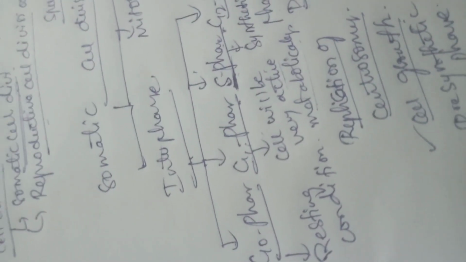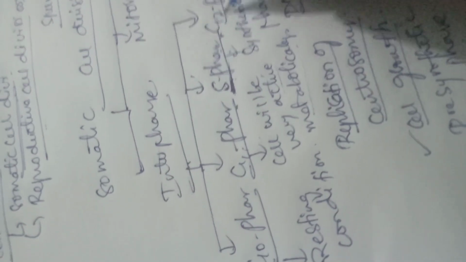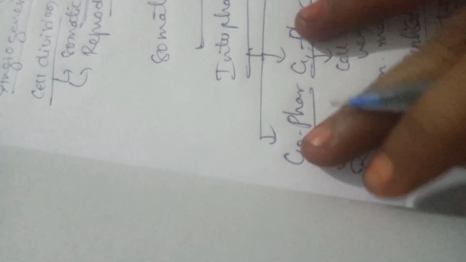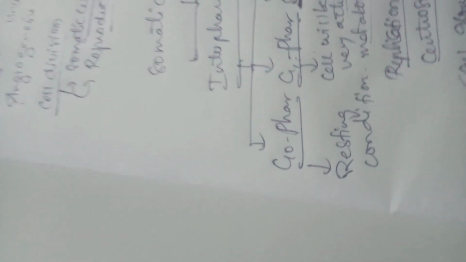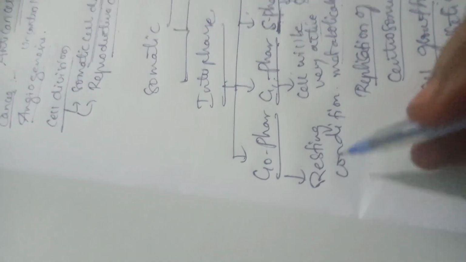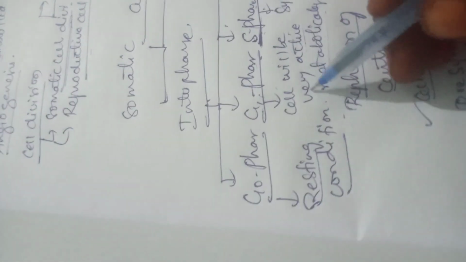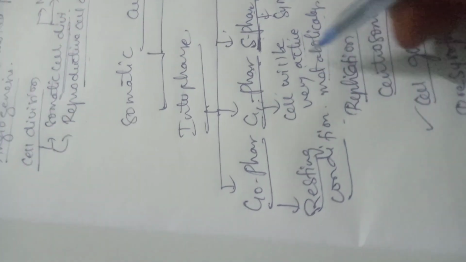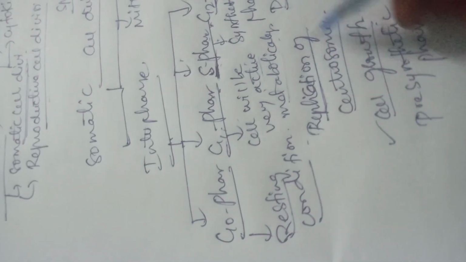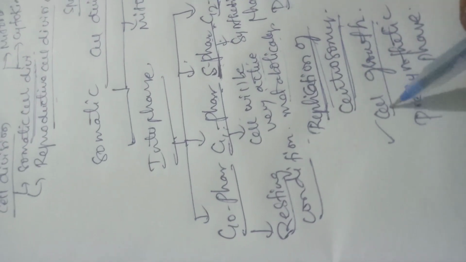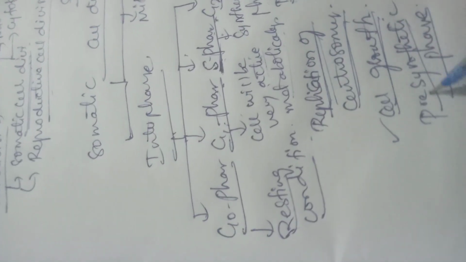So replication of chromosomes gets completed by the end of the G2 phase. So this is the gist of the interphase: G0 phase, G1 phase, S phase and G2 phase. G0 phase is the resting condition of the cell, and G1 phase is characterized by an active cell. The cell will be very active metabolically in G1 phase, and there is replication of centrosomes along with cell growth, and this phase, G1 phase, is called the pre-synthetic phase.